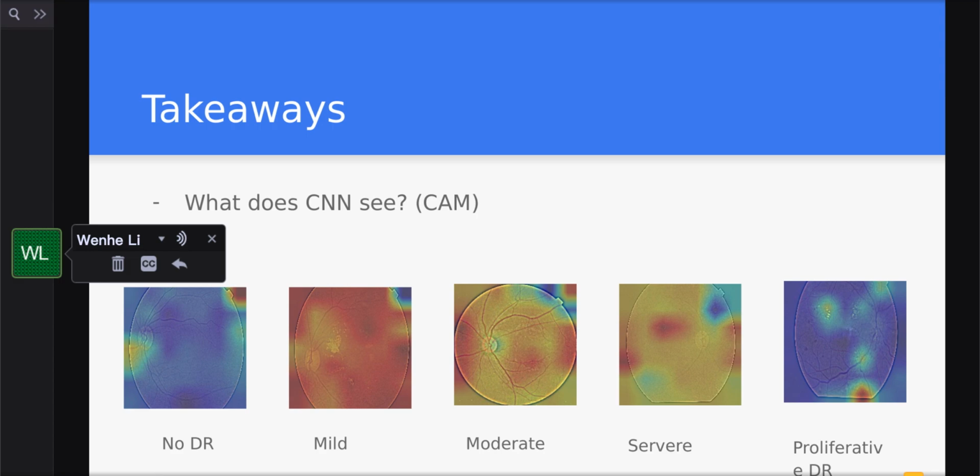We further investigate what makes the CNN activate by inspecting the weights in convolutional layers and the weights in the corresponding sigmoid activation functions. This technique is also called CAM, class activation mapping. From the CAM, we can tell no DR and proliferative DR have the exact region that activates the neural networks, while for the rest of the three labels, we can say the neural networks activate for nearly the whole graph, which suggests that some features are not fully learned by the neural networks.